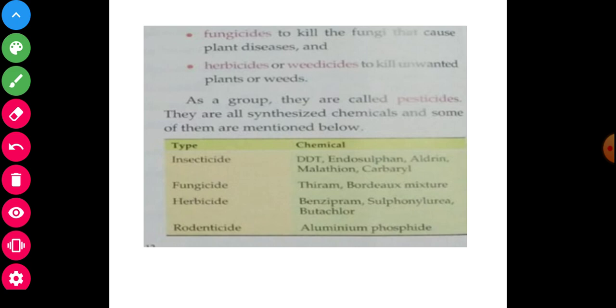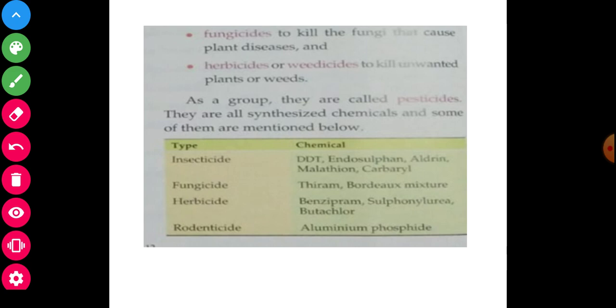But among the crops we will see many small grasses. Those are unwanted plants, just like small grasses, and their name is weeds. We remove them with the help of herbicides to kill unwanted small plants.